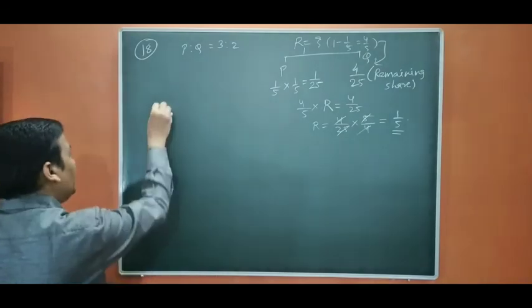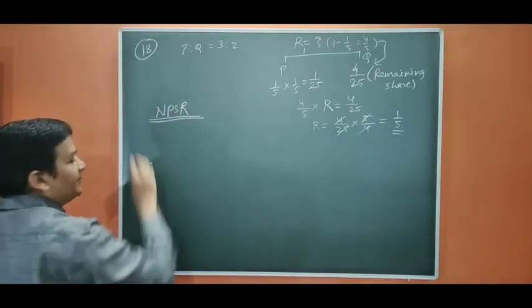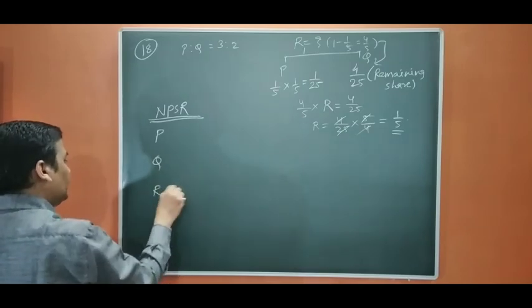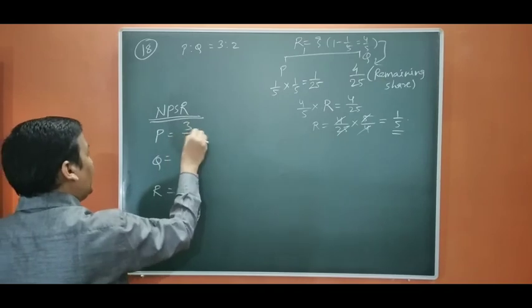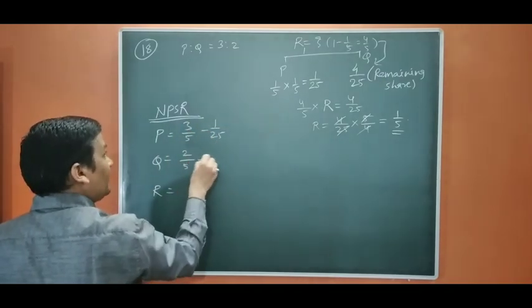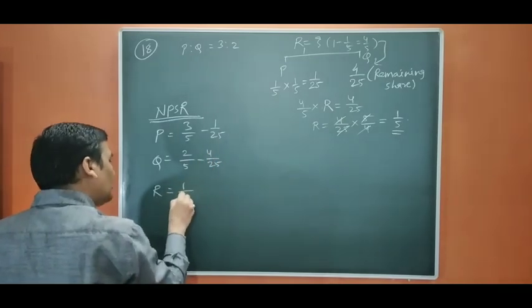So when we calculate the new PSR, it is going to be P, Q, R: 3/5 minus 1/25, 2/5 minus 4/25, and total 1/5.